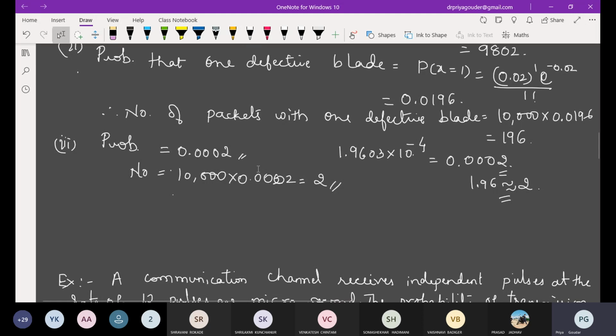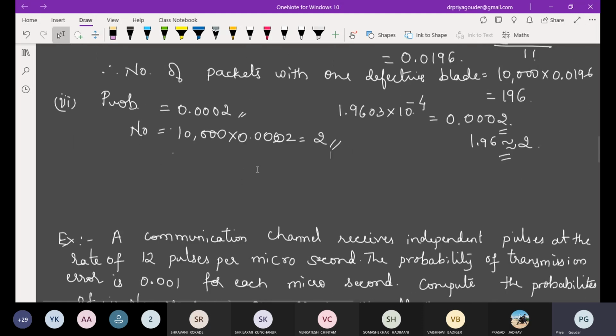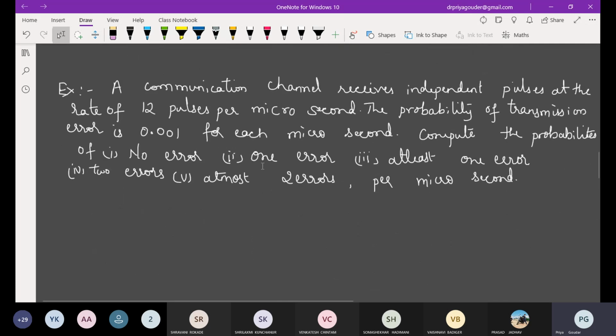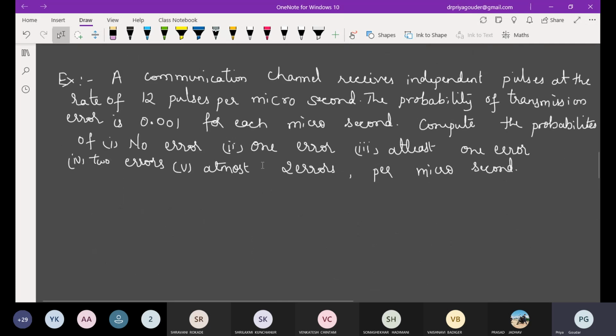Done. All of you are able to do it? See, it is easy. Here they have given exact, not at least or at most. Write down the next.